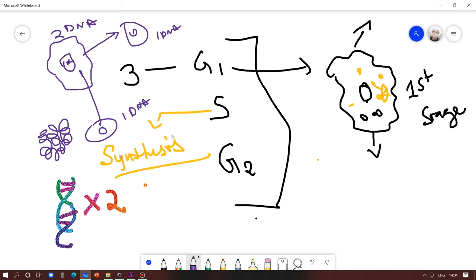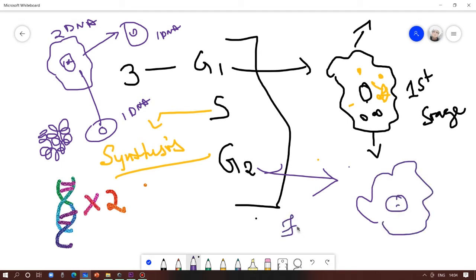The cell has grown, the genetic material has been doubled, cell organelles have developed and replicated, essential proteins have been synthesized. So the cell finally moves to G2 stage, which is the final stage of interphase.